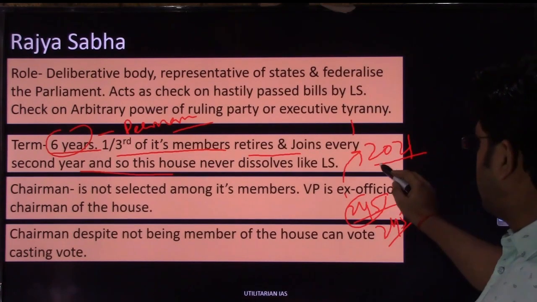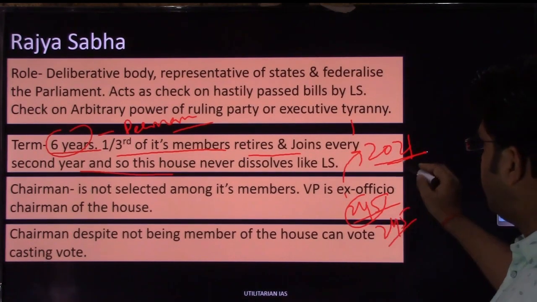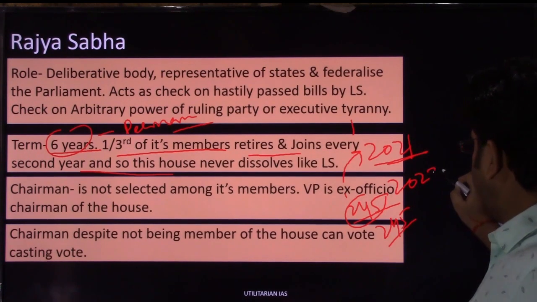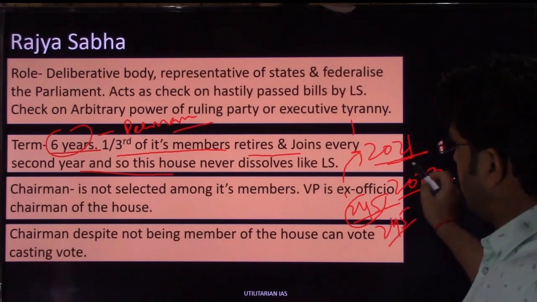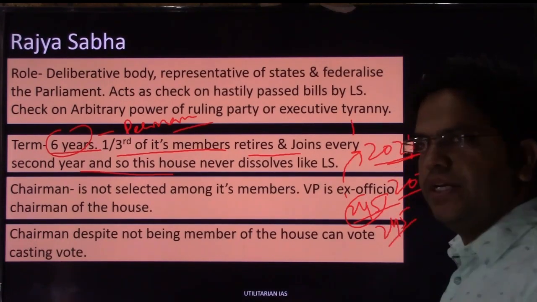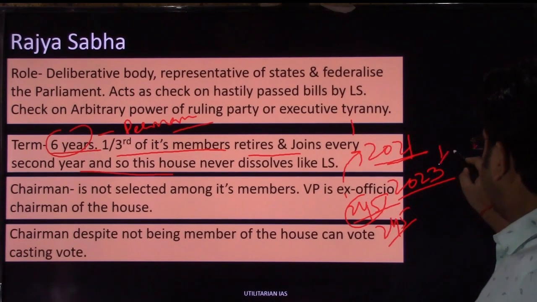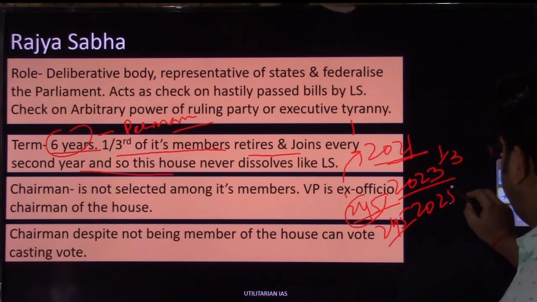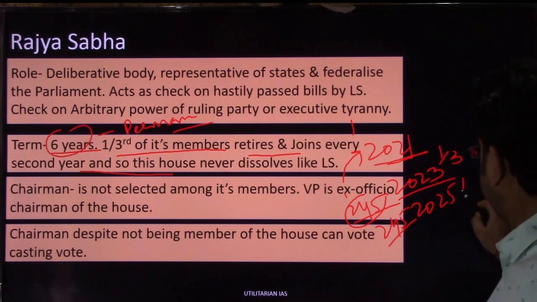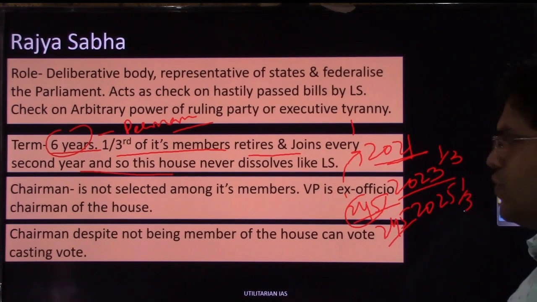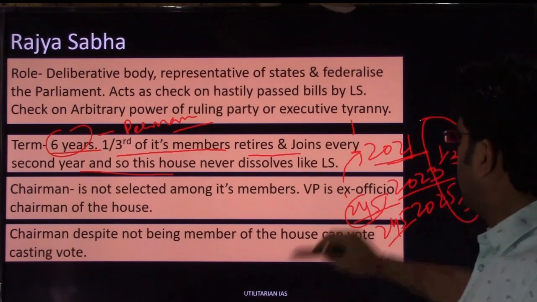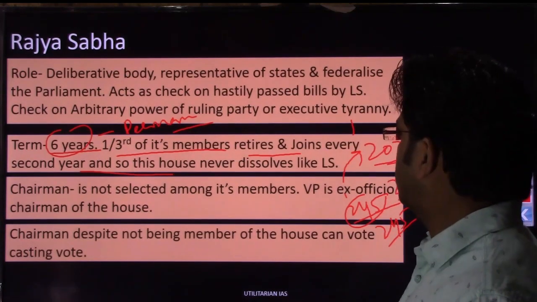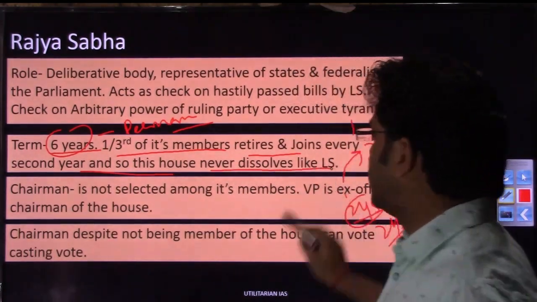So if the first election has happened in 2021, the next retirement will happen in 2023. As soon as 1/3 of the members retire in 2023, 1/3 will again join. The next retirement will happen in 2025. Again 1/3 will retire and 1/3 will join, and this is how this house continues. ऐसा कभी नहीं होगा कि लोकसभा की तरह एक बार में ही सारे के सारे मेंबर्स रिटायर हो जाएंगे, right? So it never dissolves like Lok Sabha.